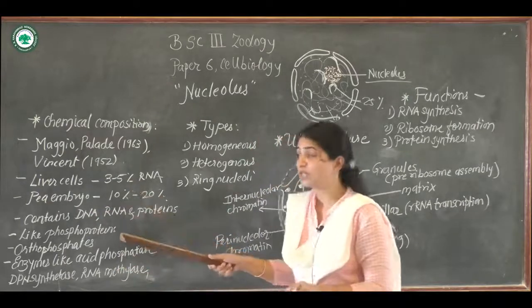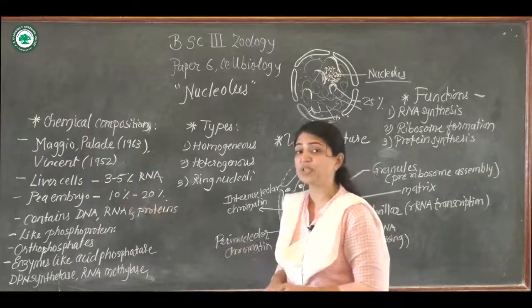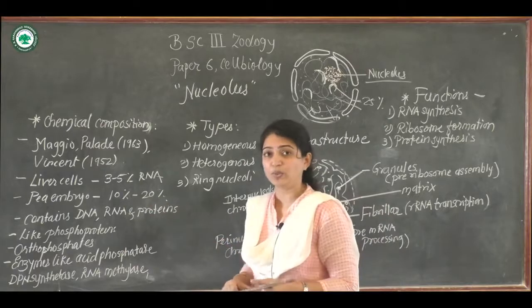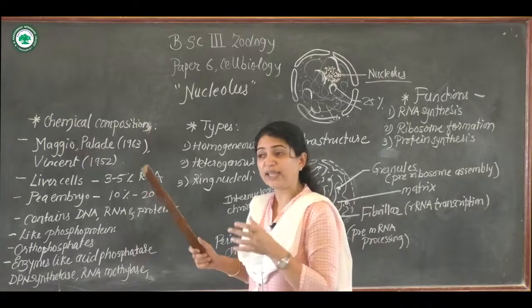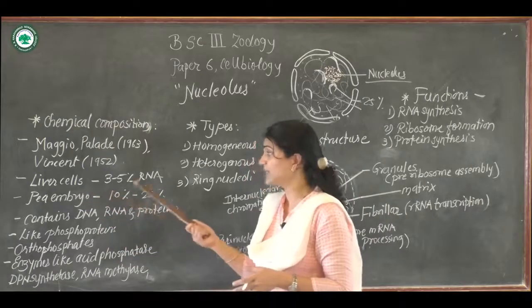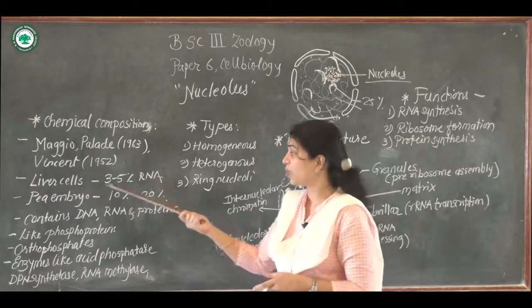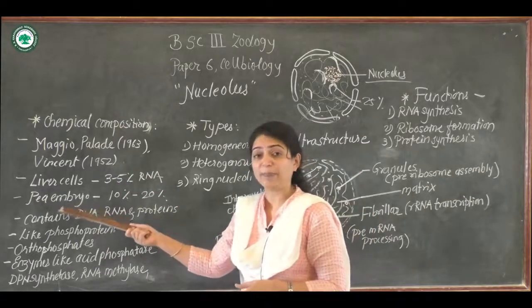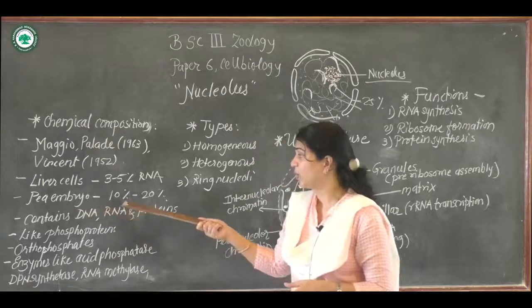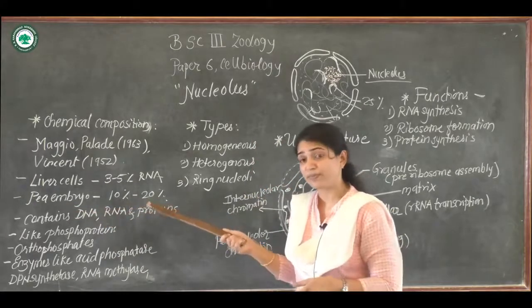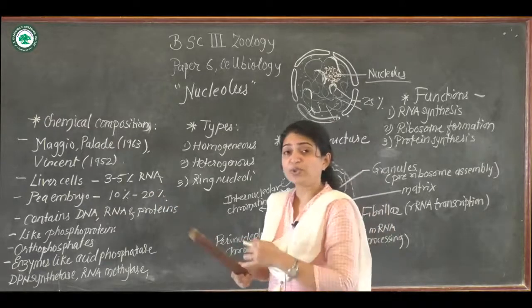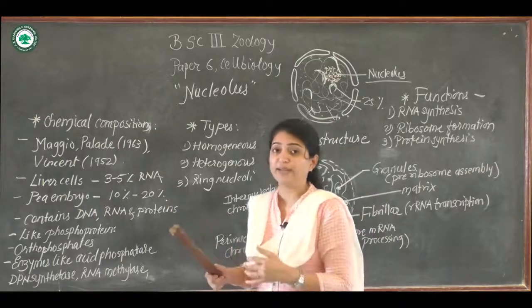In the liver cell, it was observed that 3 to 5% of the nucleolus was RNA, while the pea plant embryo consists of 10 to 20% RNA. So the composition was found to vary.